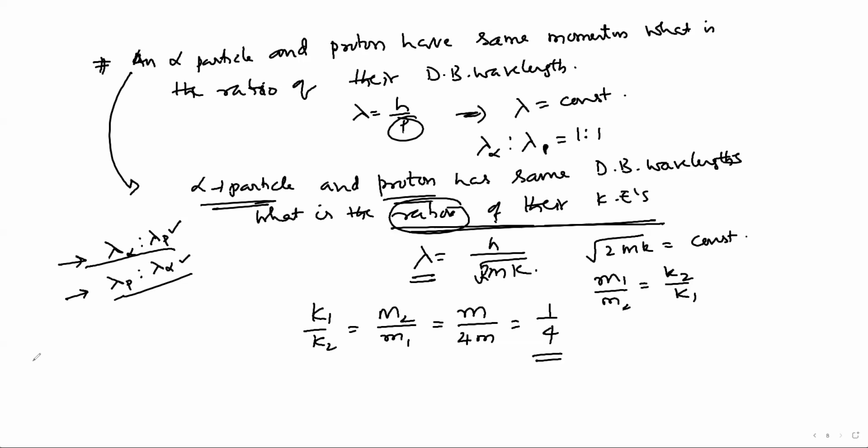These are some important points. This gives a recap of the dual nature of matter and radiation, and some questions I discussed. In the next session, I am going to discuss more questions related to this topic which were given in previous years. Okay? We wait for the next session.